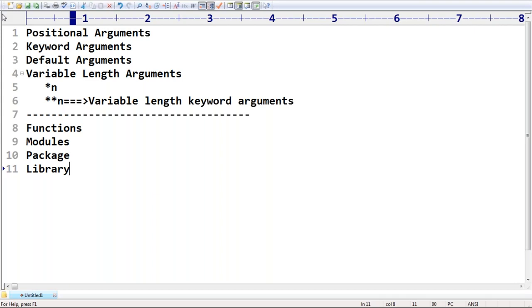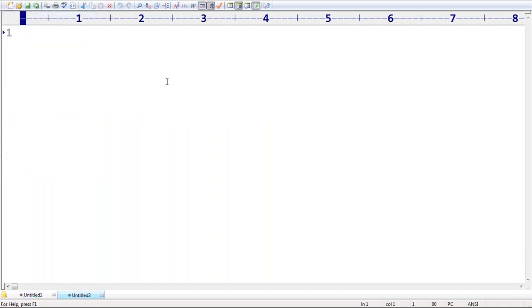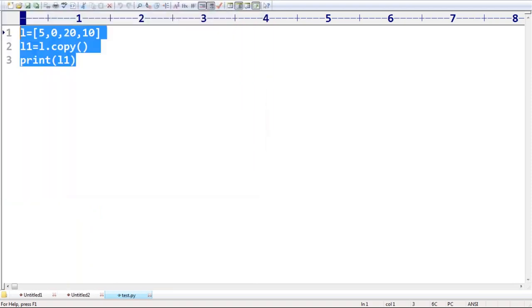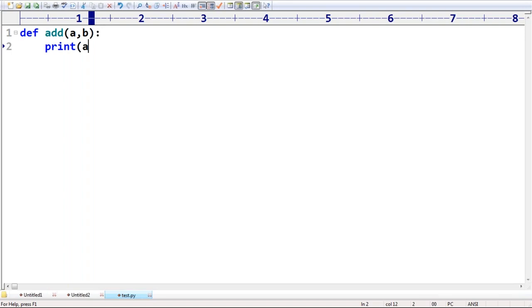Very simple. Now I'm defining a function, just for a basic idea, a matter of five minutes, but keep this point in your mind. Let me go to test.py. I'm taking def add(a, b), and then print(a + b). Like this I'm taking it.